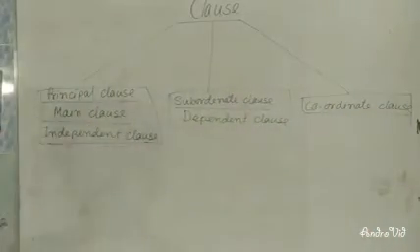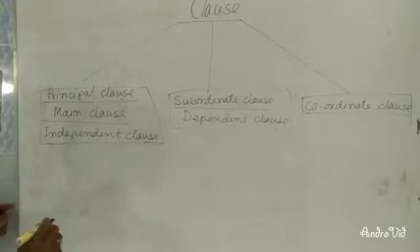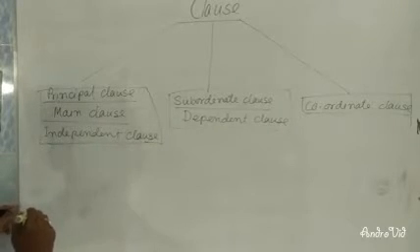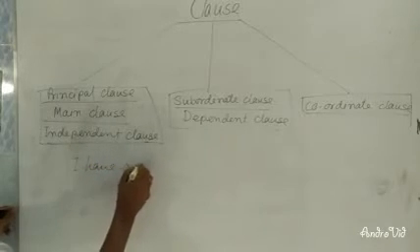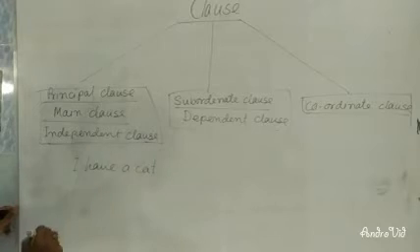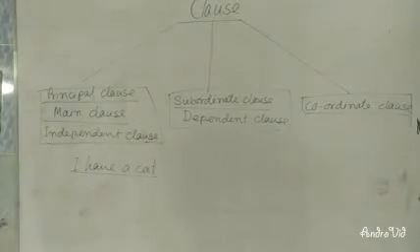Now I will make you understand what is principal clause. The principal clause is the clause which can express its meaning alone. For example, "I have a cat."